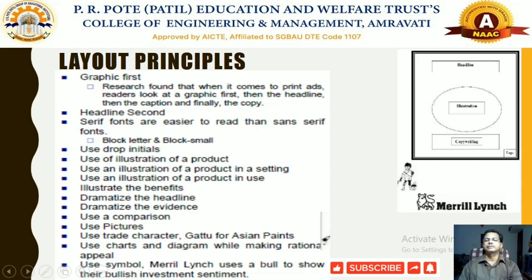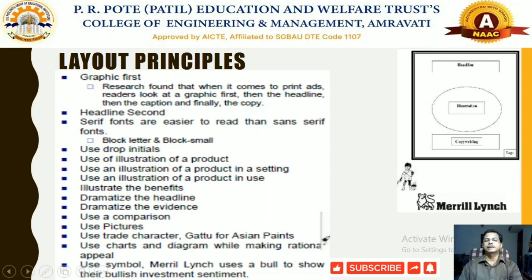We also need to consider the headlines. Write these headlines appropriately, and consider what fonts and sizes will be used. Block letters or small letters, whenever desired, and use some drop initials, so we drop some letters wherever it is desired.